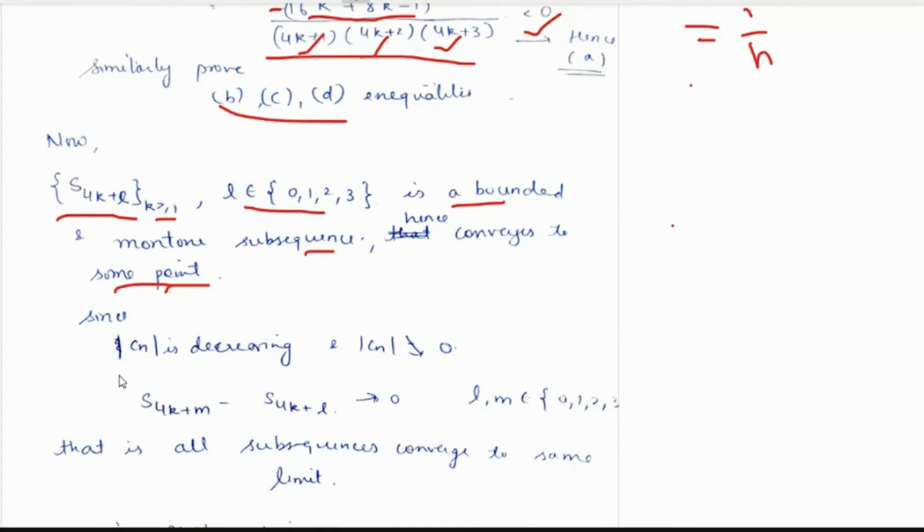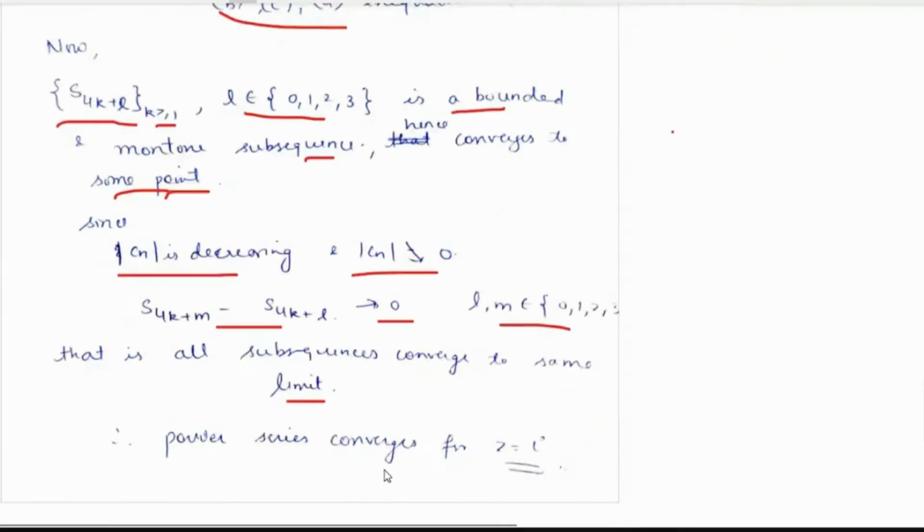Now, this modulus of Cn is a decreasing sequence and modulus of Cn decreases to 0. This is also known, right? So therefore, this is a Cauchy sequence, the difference S4k plus m minus S4k plus L tends to 0, where L and m belong to 0, 1, 2, 3, right? That means all subsequences converge to the same limit, and the limit is 0, right?